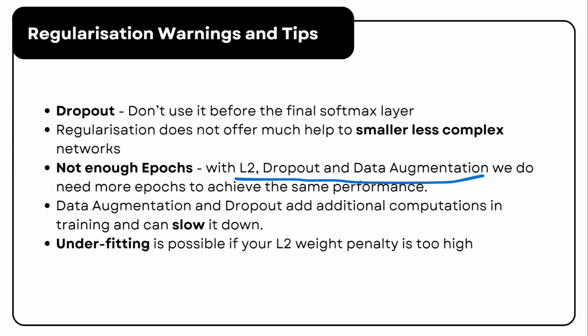As for the risk of underfitting, setting your L2 weight penalty too high can lead to underfitting. Be cautious with parameter tuning to avoid degrading the model performance. By carefully managing these regularization techniques, dropout, batch norm, L2, L1, and data augmentation, you can optimize your training process while balancing performance and efficiency.